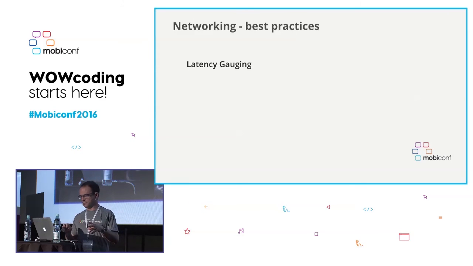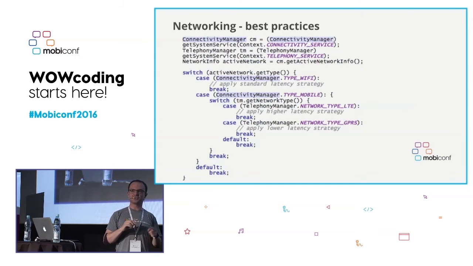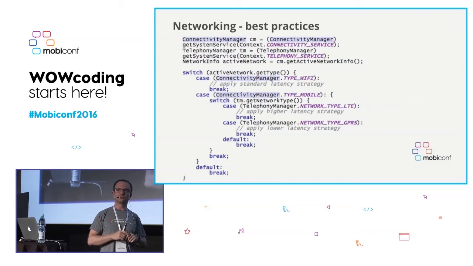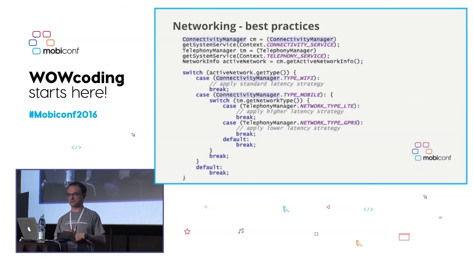But even in the mobile network, we can have different speeds. We can know if the speed is LTE or the speed is GPRS. So take a look at this code. If we organize something like this, we can decide, okay, now I'm connected to the Wi-Fi, so in this moment is when I will start downloading all those big images that are taking a lot of space. That's a really nice practice that you can start applying.